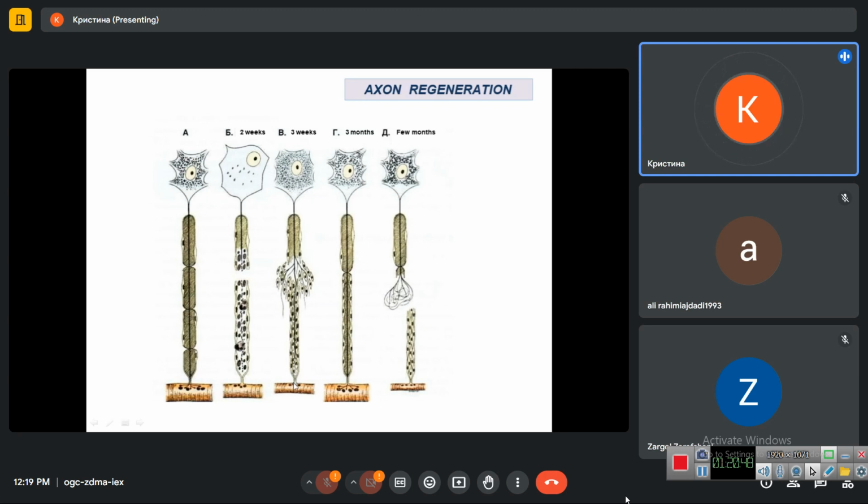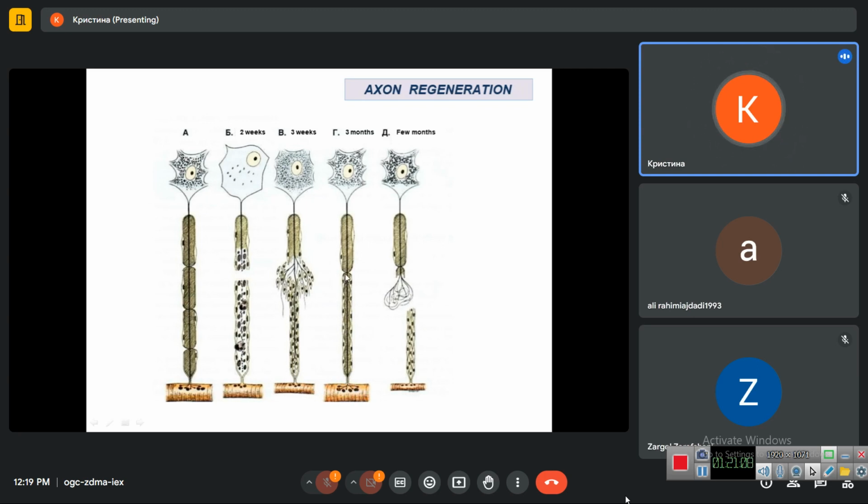And if everything is good, then the axon reaches in the end its muscle fiber, and forms motor plate once again, and now this muscle fiber receives the impulse and grows again and becomes normal again.